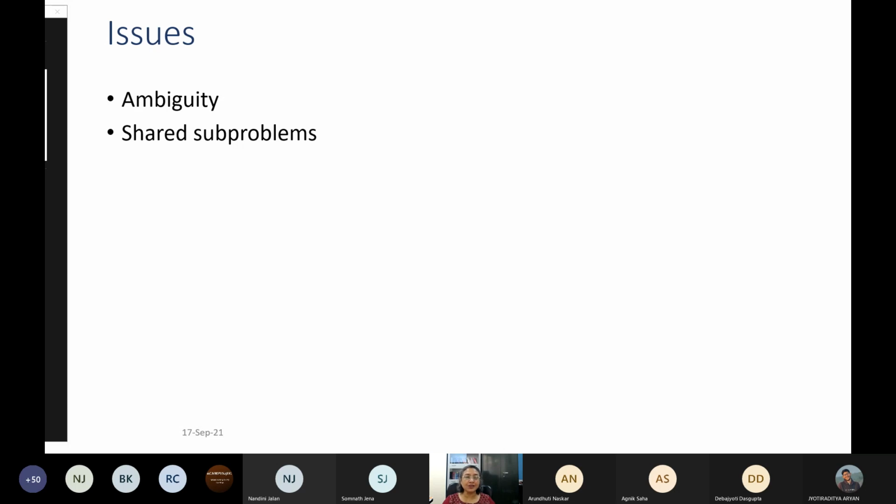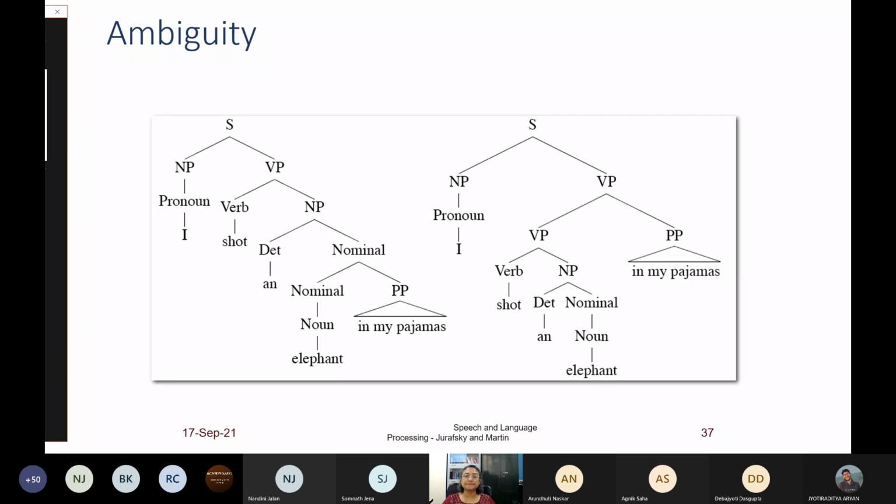So you want to make use of shared subproblems while having the flexibility of searching different ways of getting the string. And we use an algorithmic framework called dynamic programming, which we have seen while discussing HMM, in order to deal with shared subproblems efficiently.